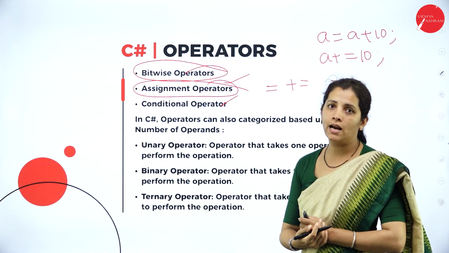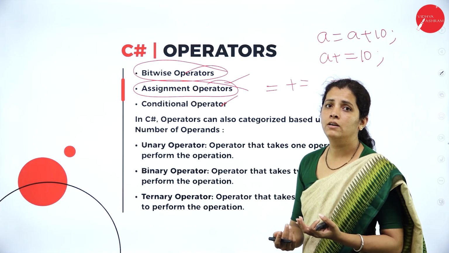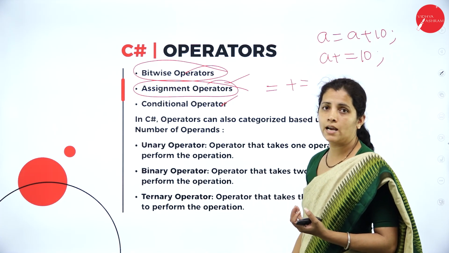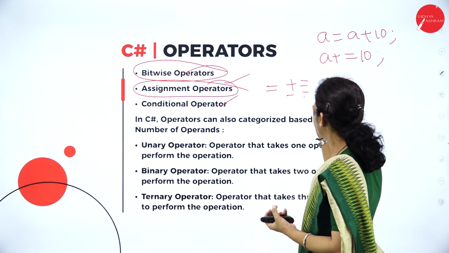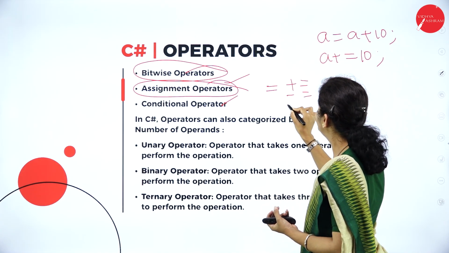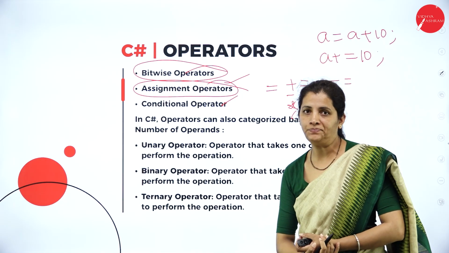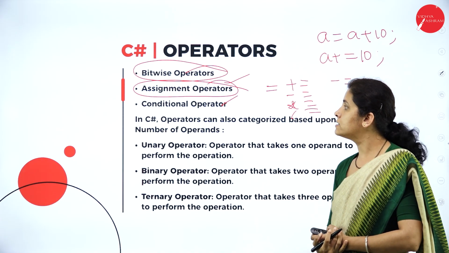So this is your assignment operator. In assignment operators, I can have addition, subtraction, multiplication, all of which fall under assignment operators, that is plus equal, minus equal, then star equal, slash equal, etc. These are some examples of assignment operators.